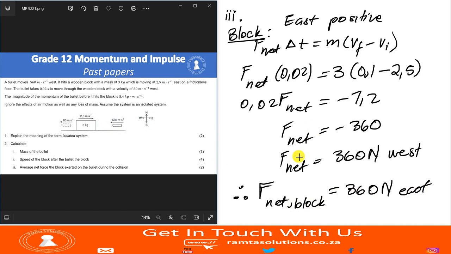So guys, pay attention to this part here. This F net is the one that is experienced by the block, not the one that the block exerts. The one that the block exerts, as you can see, the block is moving rightwards, must be rightwards.